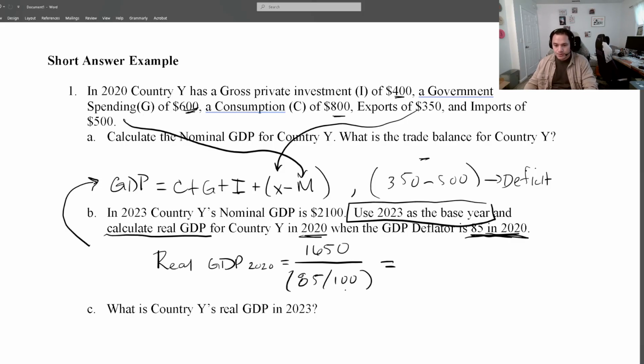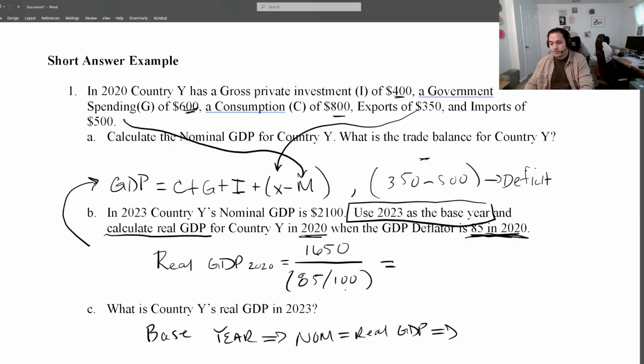So, when 2023 is the base year, we know that in the base year, the price index, or our GDP deflator, is going to be equal to 100. And so in the base year, your nominal is equal to the real GDP. And so our real GDP, we don't even need to really do any calculation. We're given nominal in the previous question. Our real GDP is 2100.